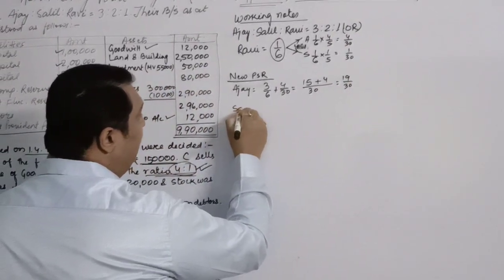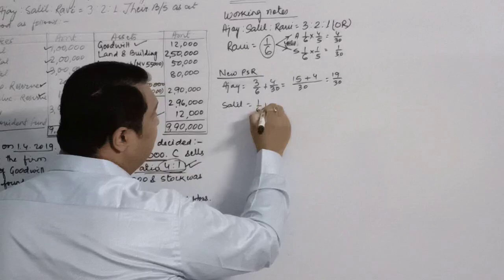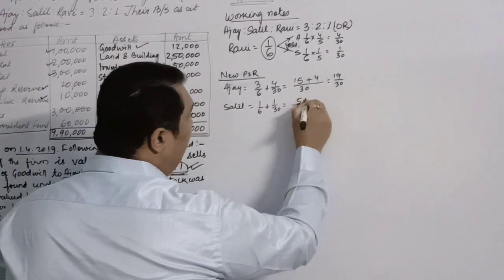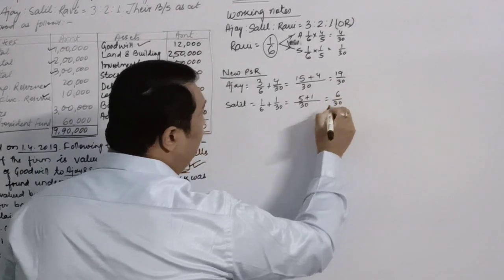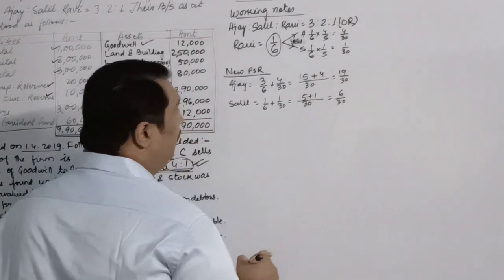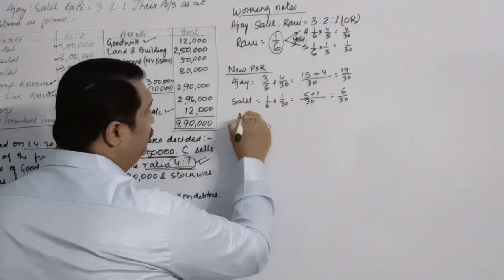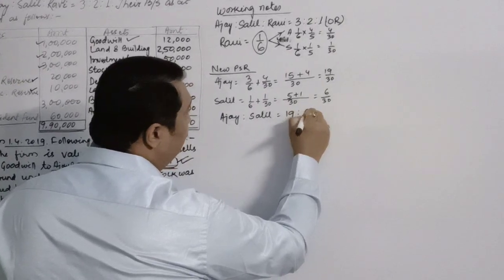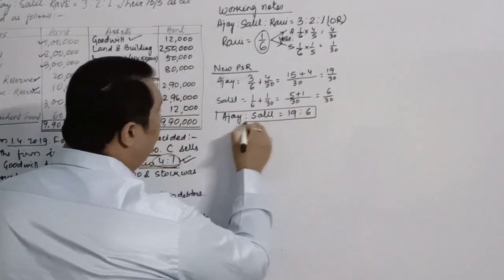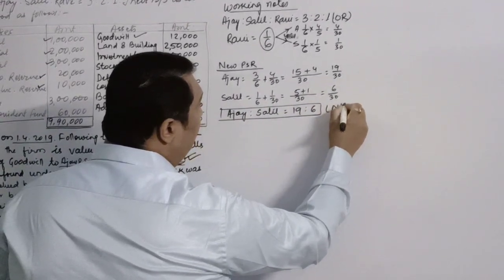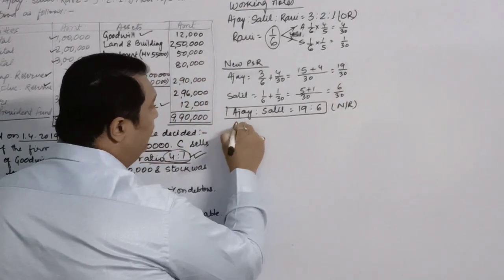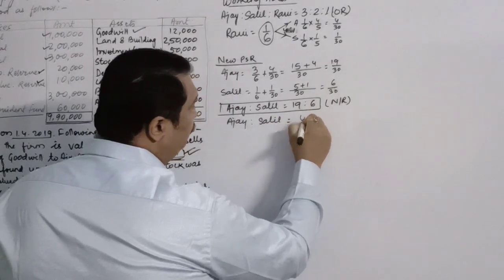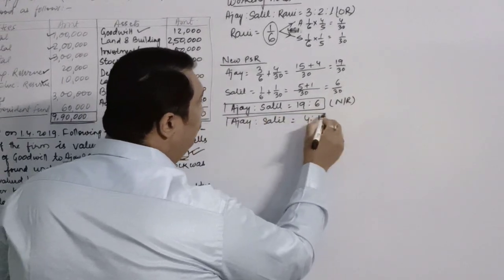And Salil was having 1/6 and he has got 1/30. So the LCM is 30, 5 plus 1 is 6/30. So you can see over here that the ratio between Ajay and Salil is 19:6. So this is your new PSR, new ratio, and gaining ratio is already given between Ajay and Salil, that is 4:1.